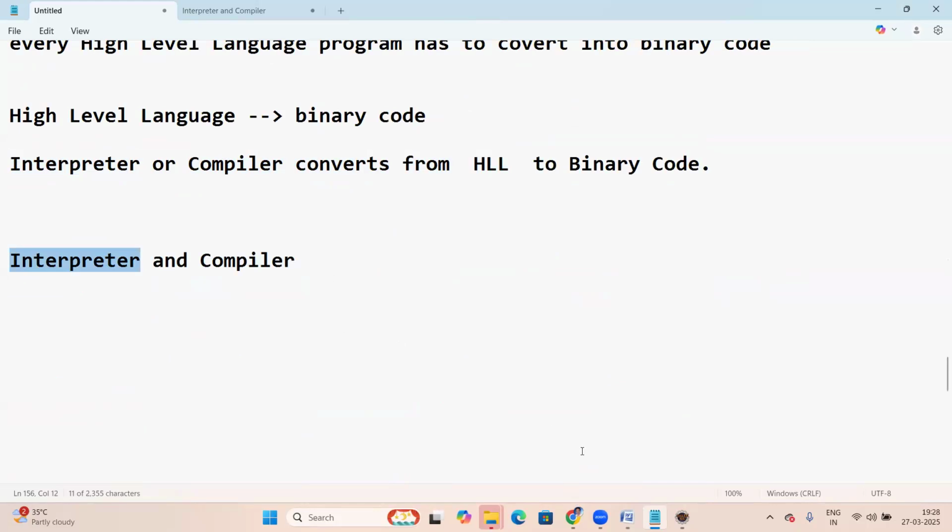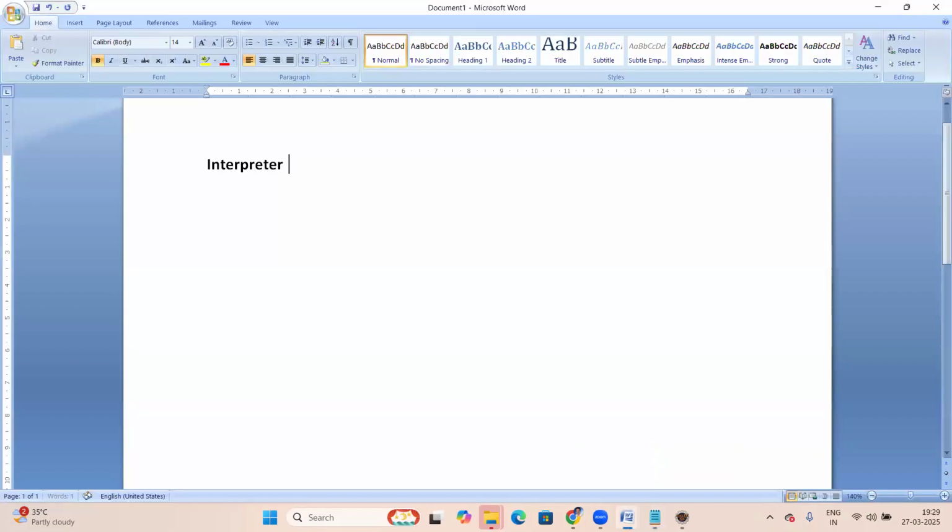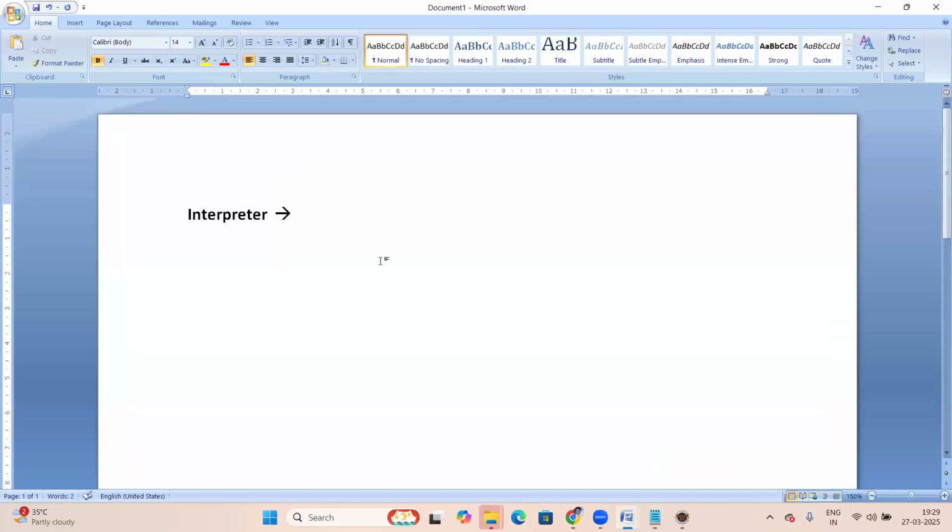For interpreter, I'm taking Python. Python is the best example for the interpreter. For compiler, I'm taking C language. Let us first do interpreter with a Python example: a Python script, some test.py. I'm taking some Python script.